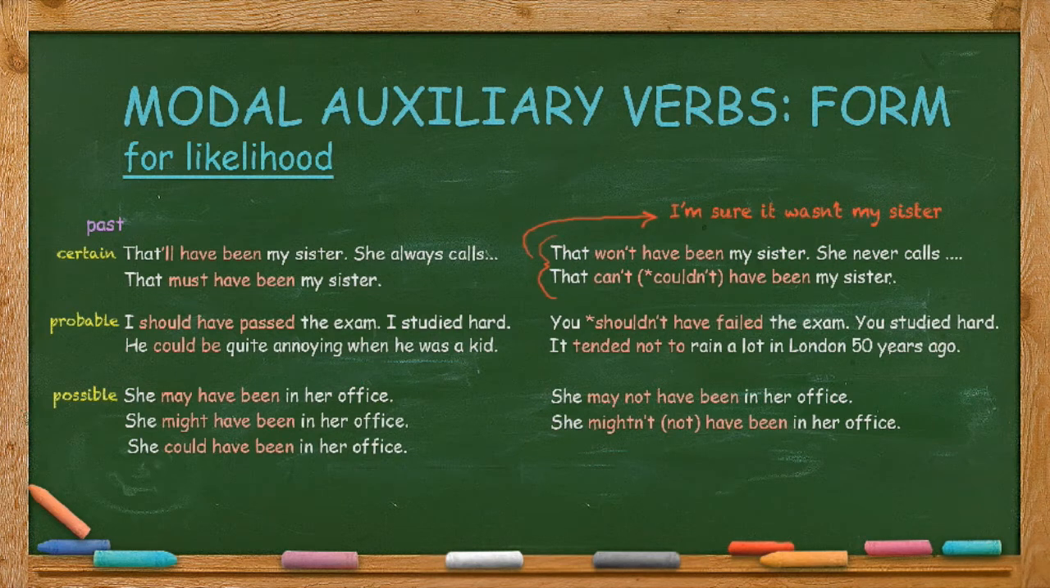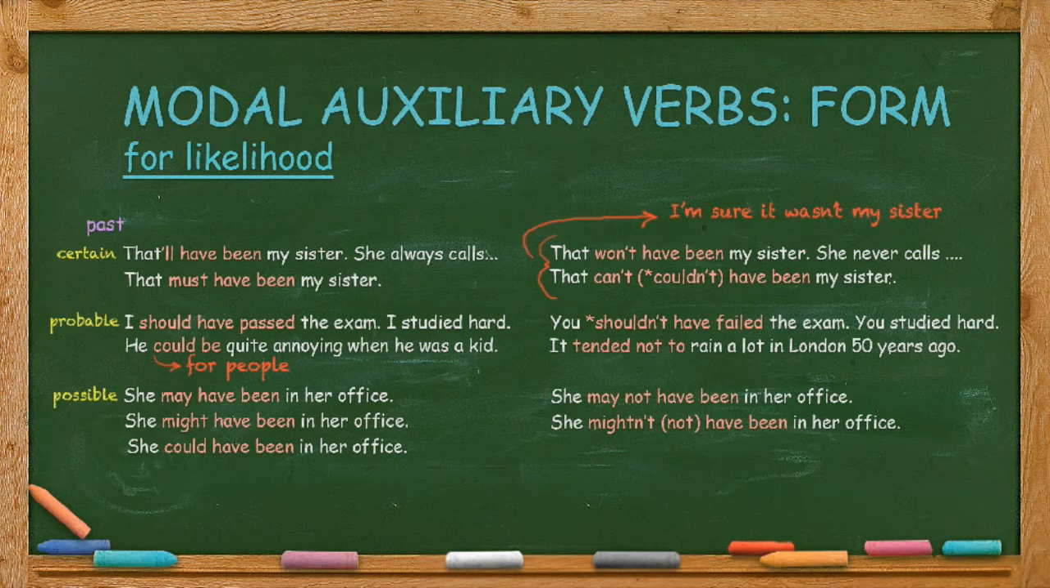Probable. I should have passed the exam, I studied hard. He could be quite annoying when he was a kid. This form of could is often used to describe characteristics of people. Negative. You shouldn't have failed the exam, you studied hard. It tended not to rain in London 50 years ago.